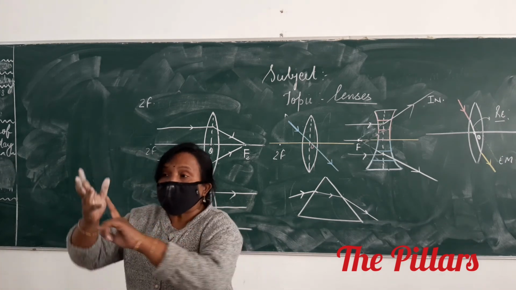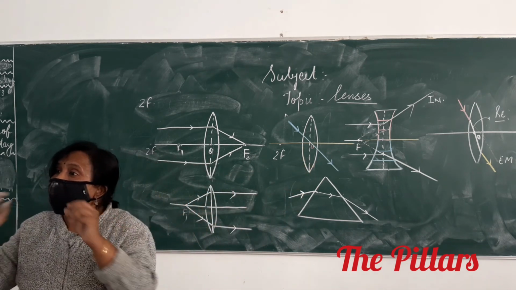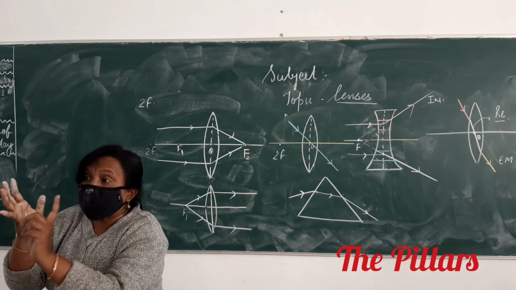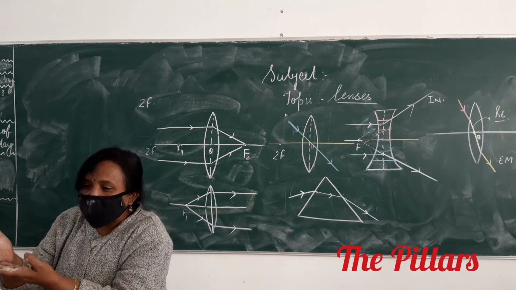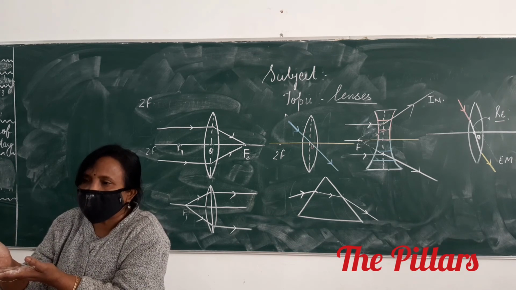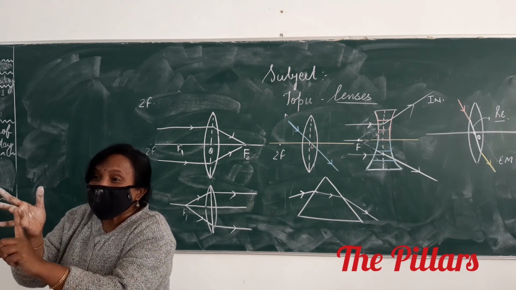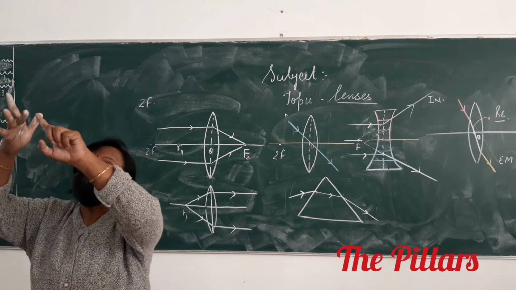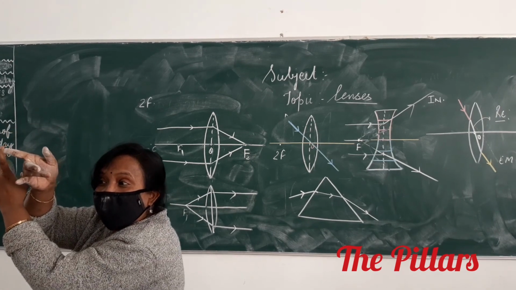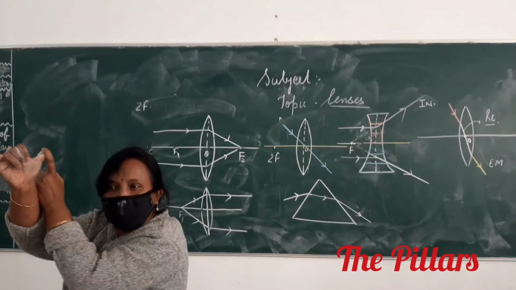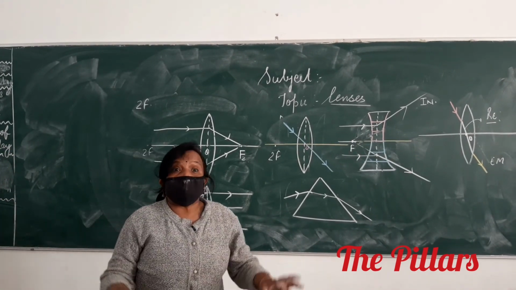Clear? What is focus, you know now? Repeat after me. See, you break the definition and learn. How? Light rays, count with your finger. Light rays, traveling, you count, you don't feel ashamed, count it. Come on. Light rays, traveling, parallel to principal axis, after refraction, either meet or appear to come out from a point on the principal axis, called the focus. Okay? This is how you should learn.